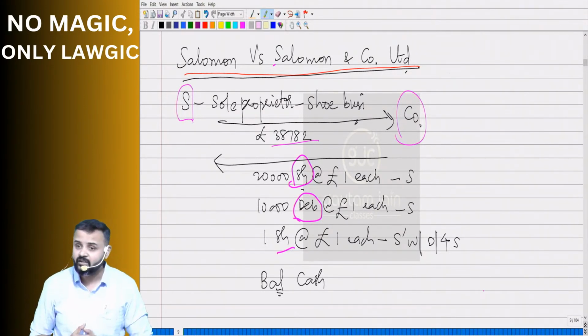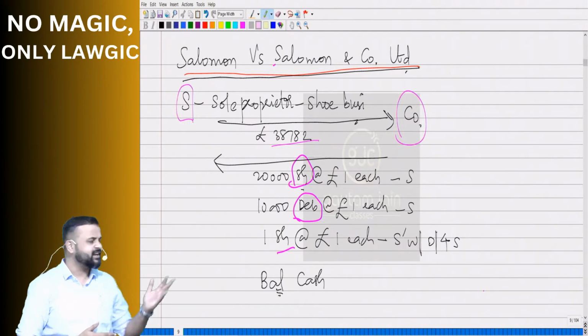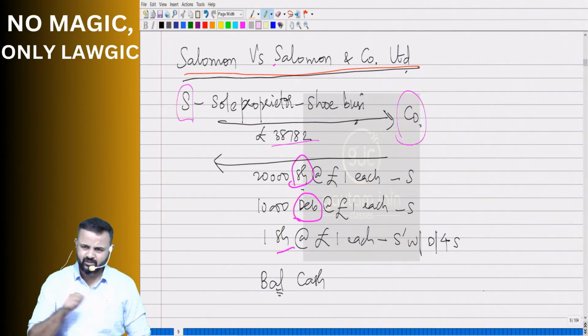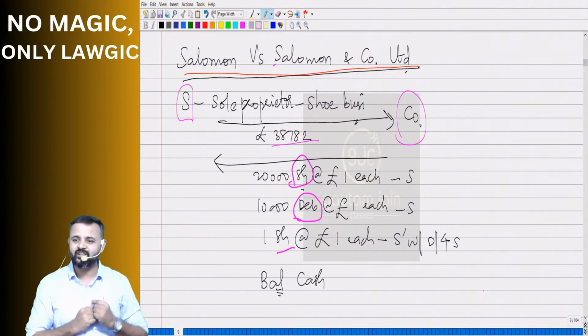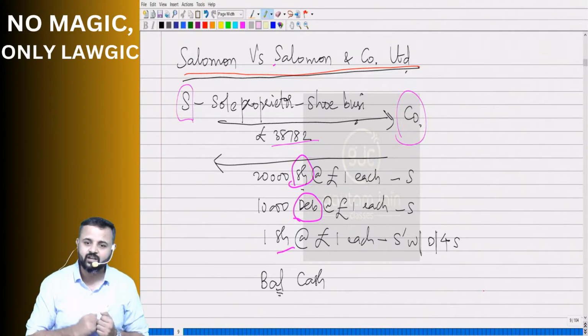And then the remaining amount in cash. So now the question comes, sir, why did he give one share to each? One share to wife, one share to daughter, four shares to four sons. Why? Because, very good, Salman and Company Limited. From the name you can understand, it's what? A public company.